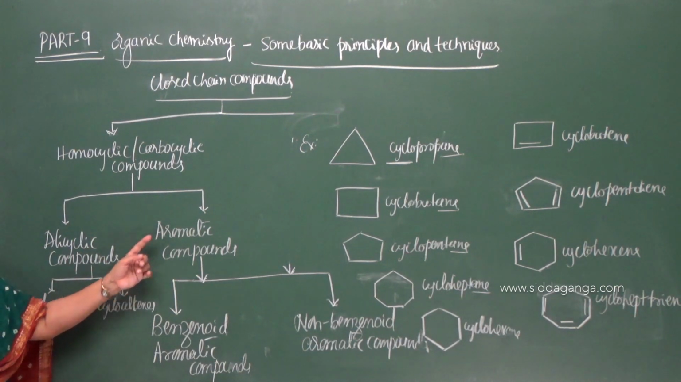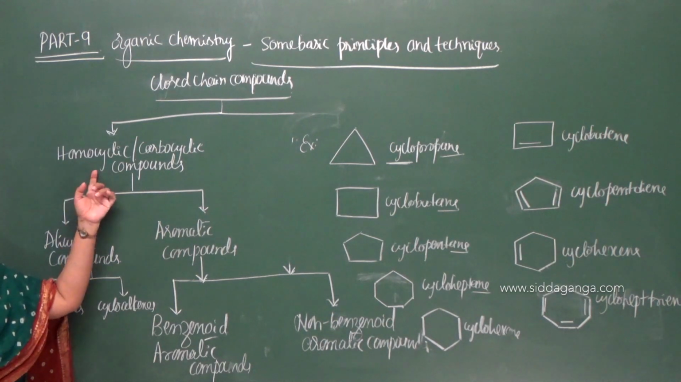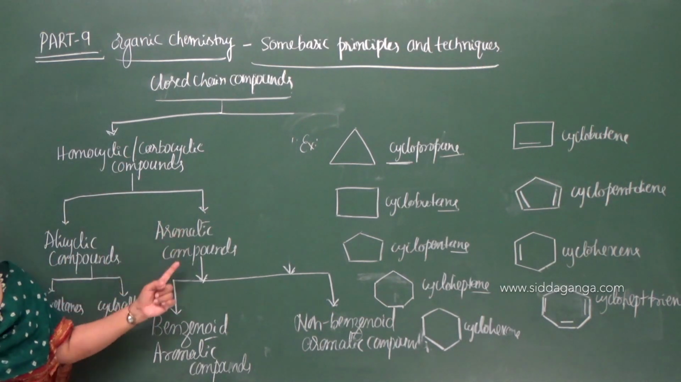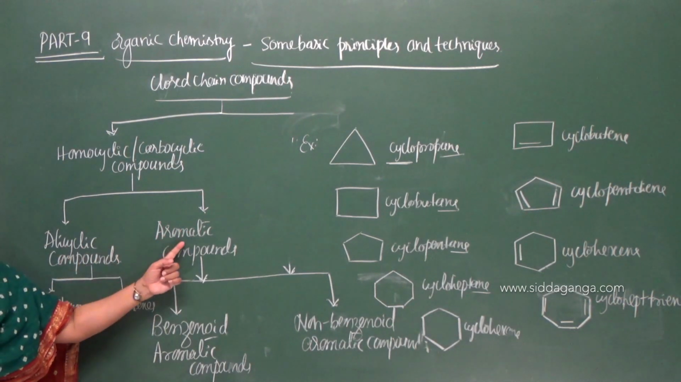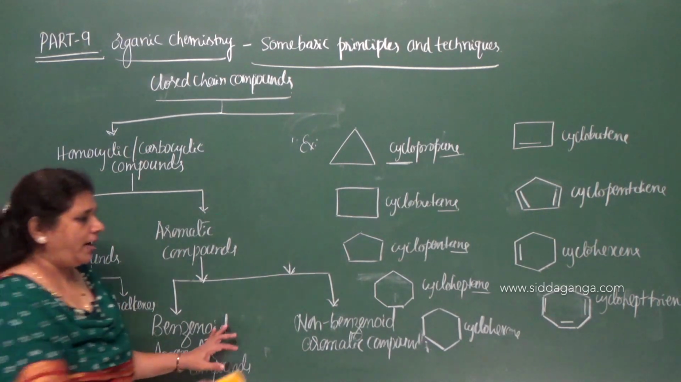What's the second type? Aromatic compound. So homocyclic compounds are further classified as alicyclic and aromatic compounds. So then what is the difference between alicyclic and aromatic? So let us consider what we mean by aromatic compound.